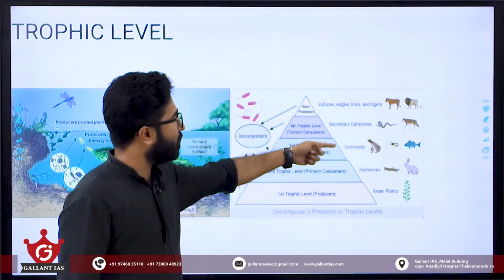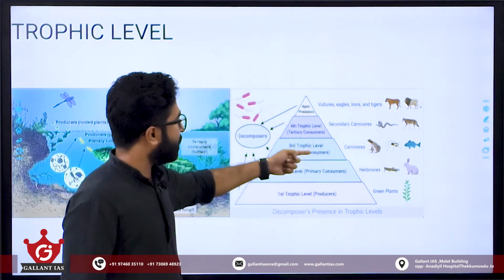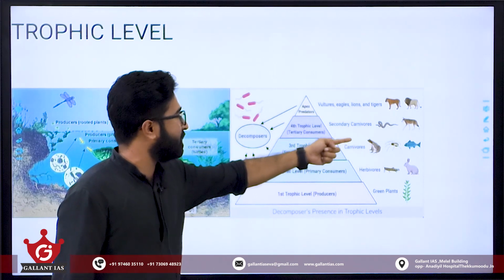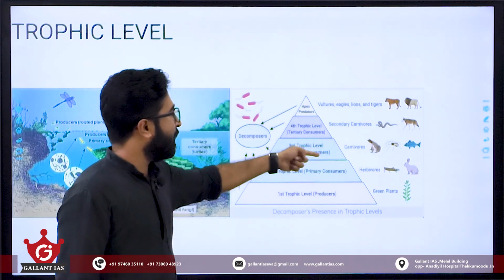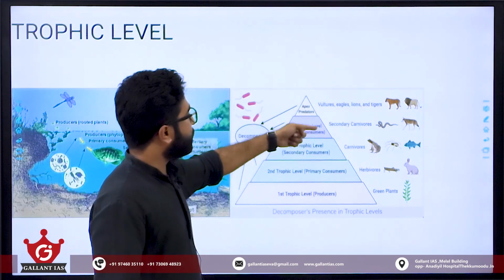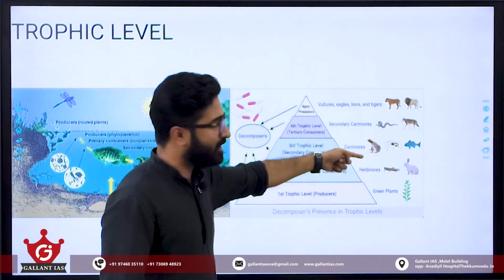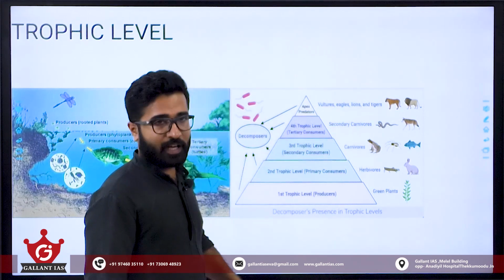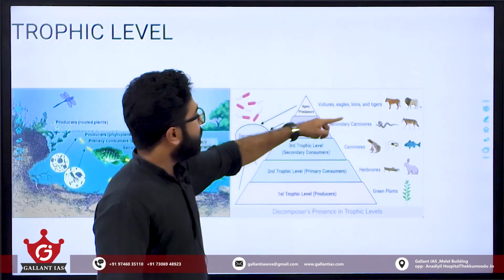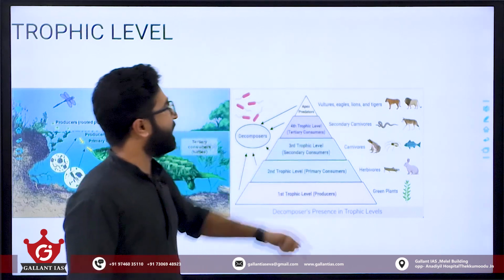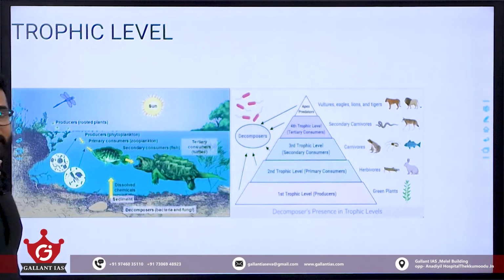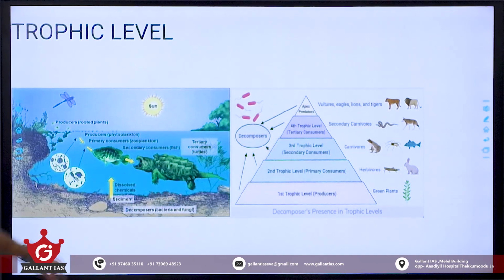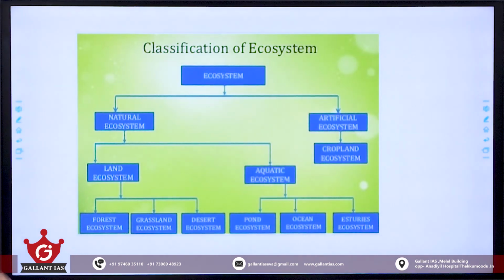Then we can see carnivores. These are primary carnivores, like frogs and fishes which eat the small fishes. Tertiary carnivores means those carnivores which eat these carnivores. A snake which eats the frog is a secondary carnivore. Then the vulture or eagle which eats the snake is known as an apex predator, or the top consumer. So keep this in mind. These are basic things.